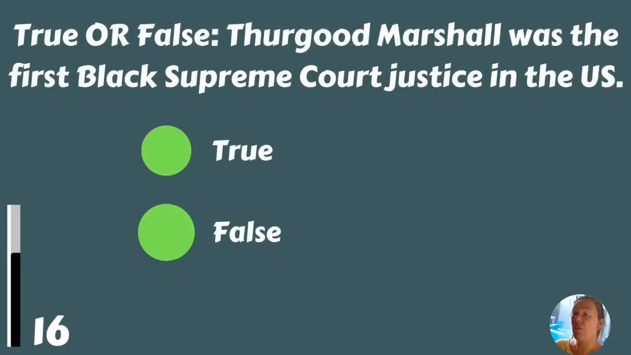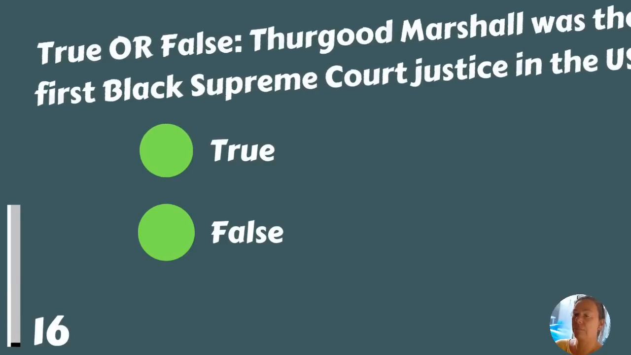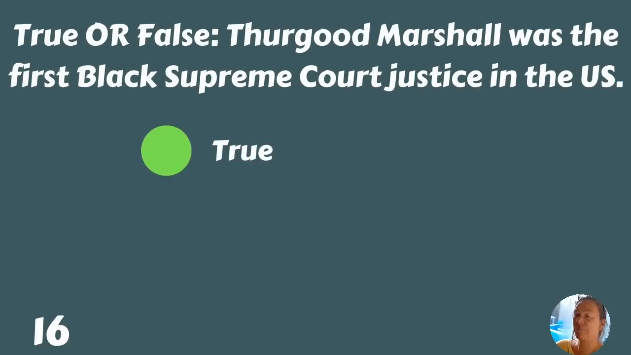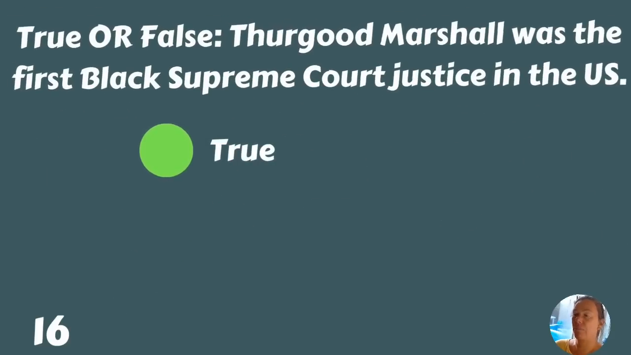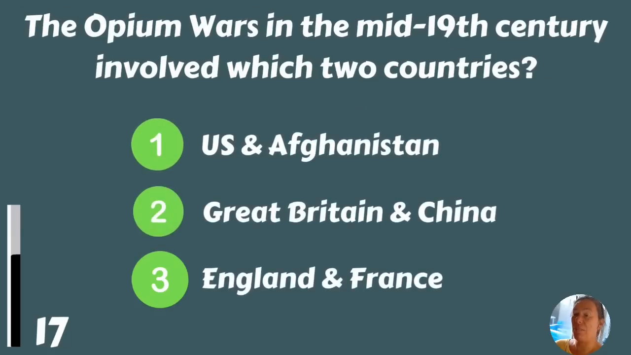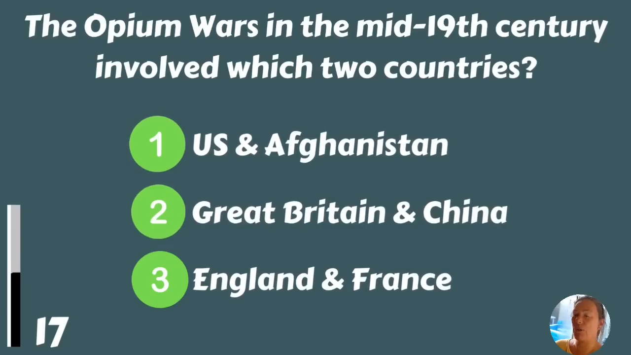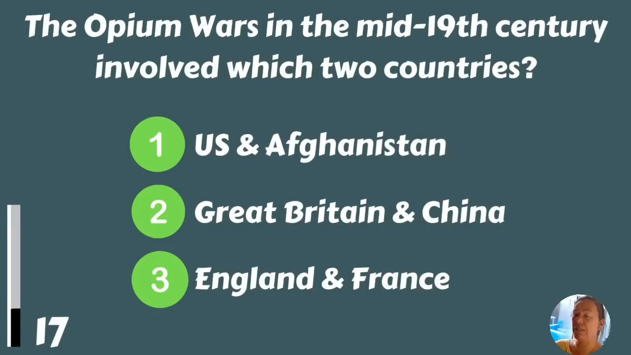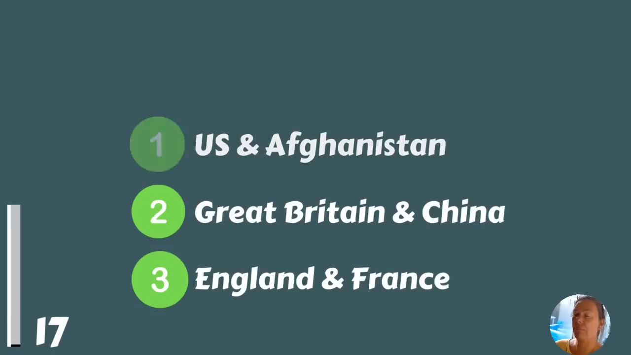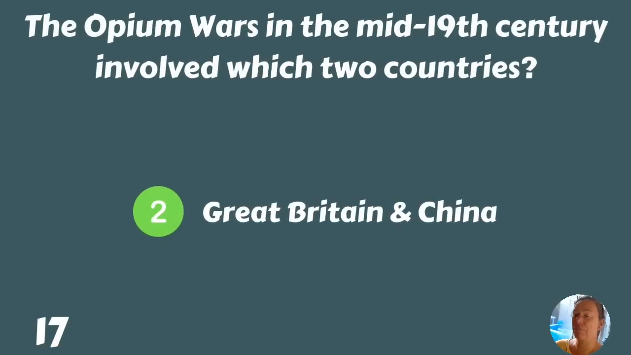True or false? Thurgood Marshall was the first black Supreme Court justice in the US. It's true. The Opium Wars in the mid-19th century involved which two countries? US and Afghanistan, Great Britain and China, or England and France? Great Britain and China.